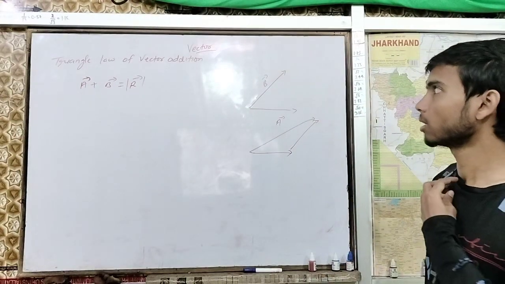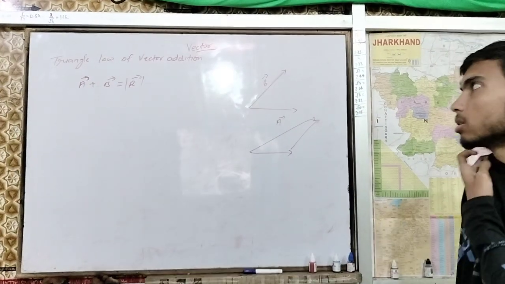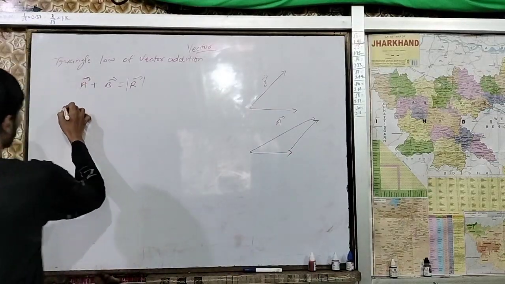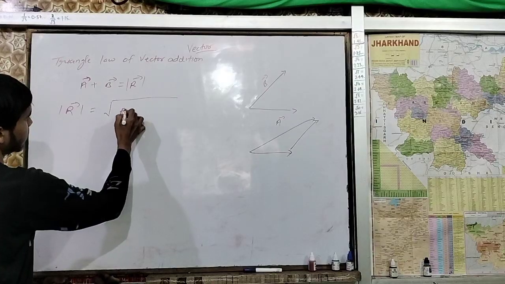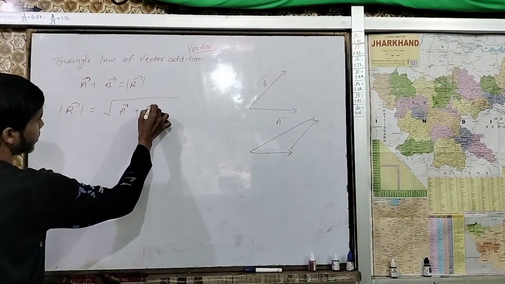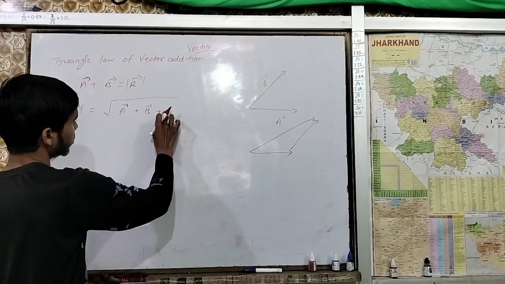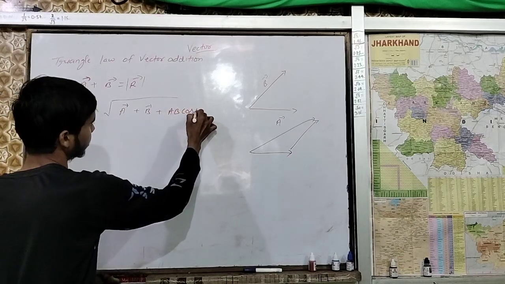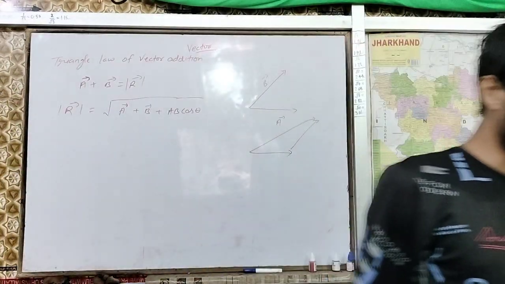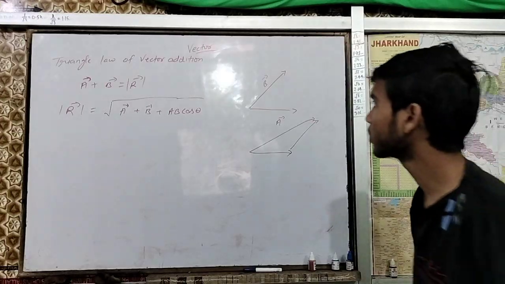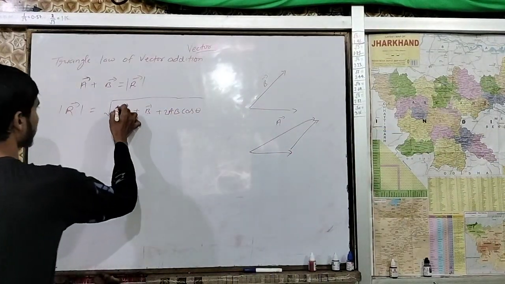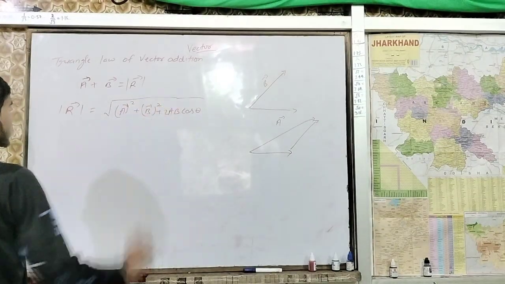In that case, the magnitude of R squared will be equal to A squared plus B squared plus 2AB cos theta, like that. From this formula we will get the magnitude of the resulting vector.